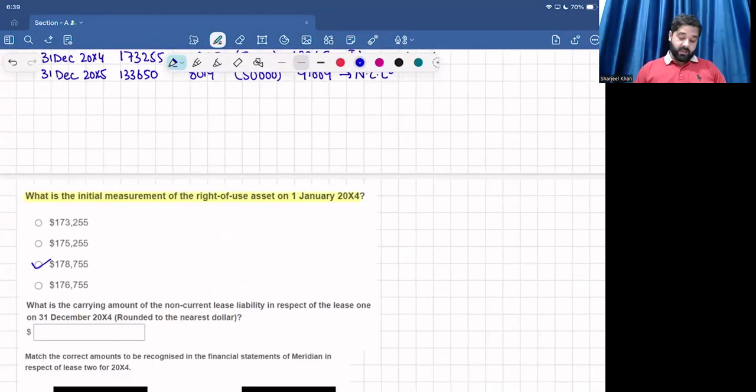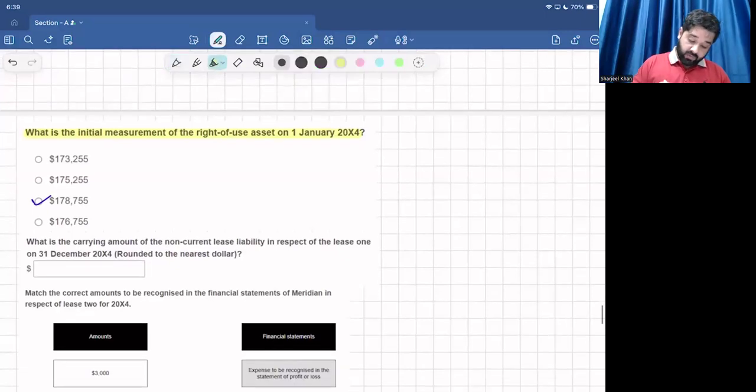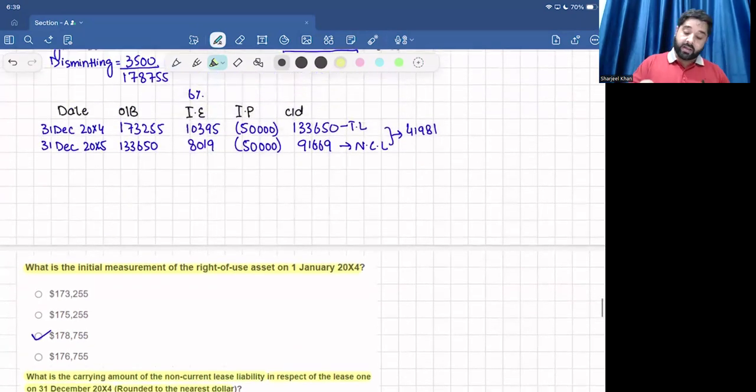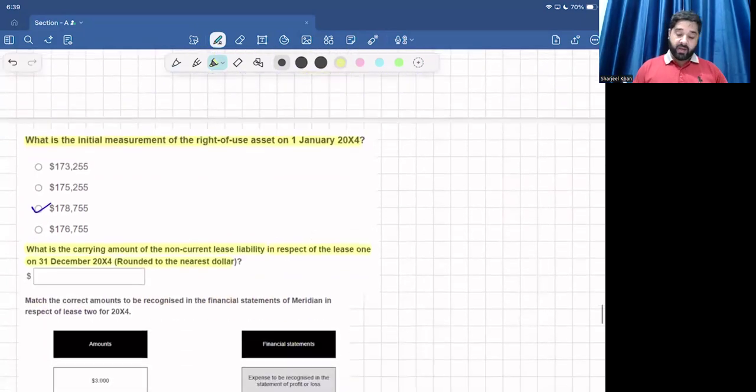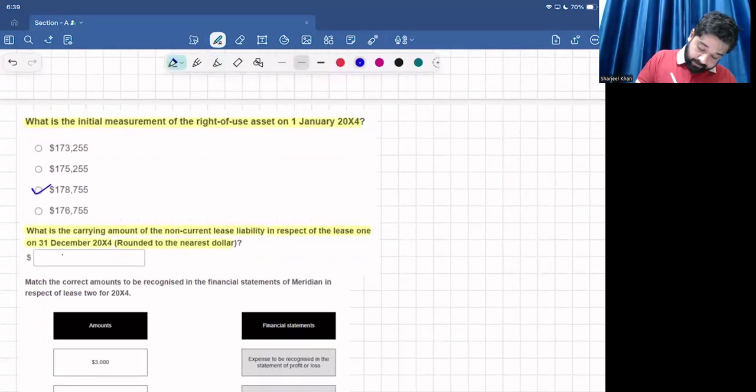178,755. Requirement number 2. What is the carrying amount of the non-current lease liability in respect of the lease 1 on 31st December 20X4 rounded to the nearest dollar? So the non-current liability already calculated is 91,669 for the year ended 31st December 20X4. 91,669.